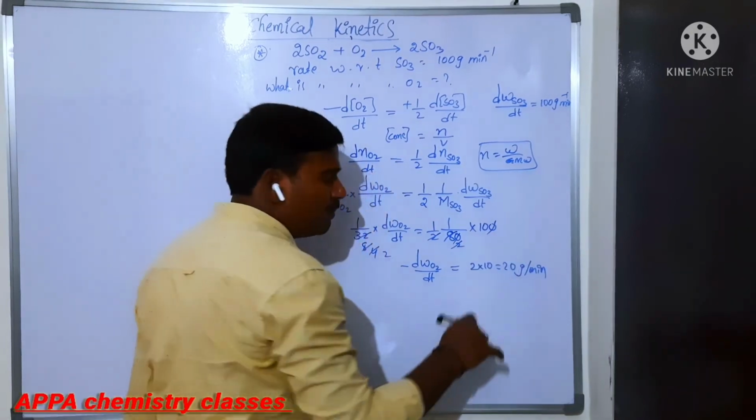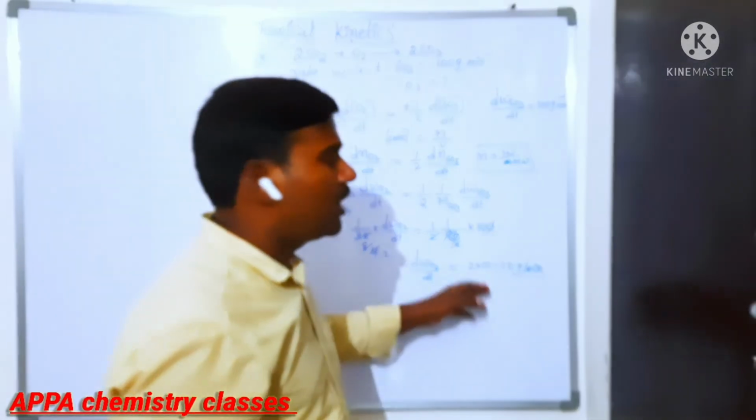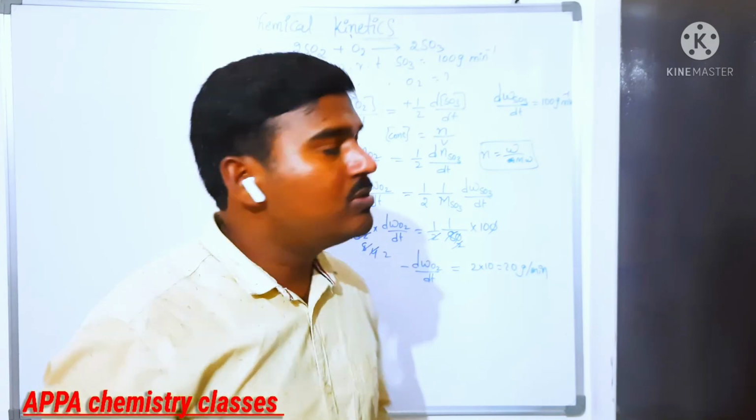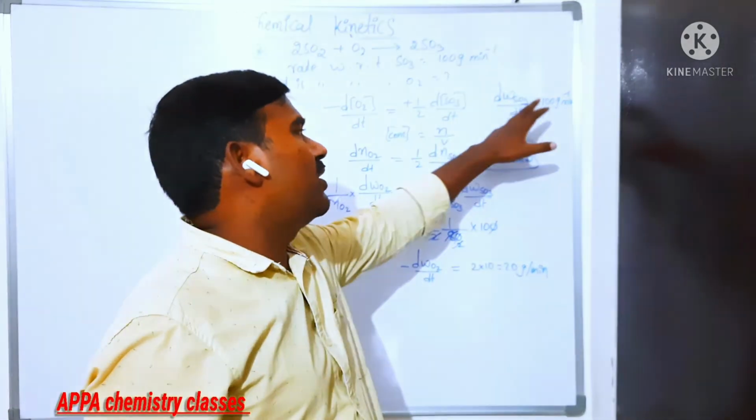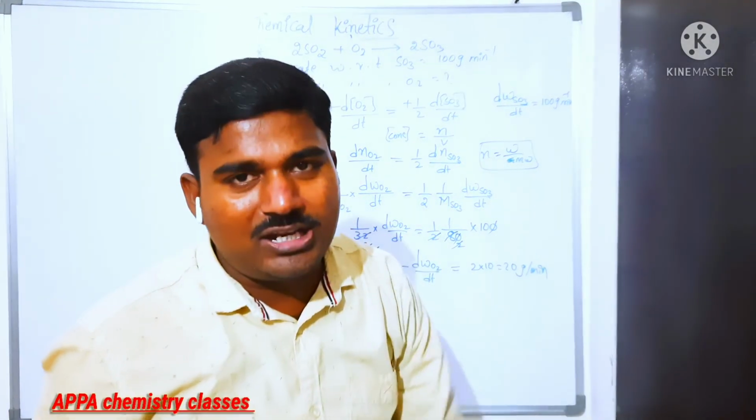If they had given it in gram per minute, you don't need to convert like this. Then what you have to do is multiply with the molecular weight, and it will convert to mole per minute.